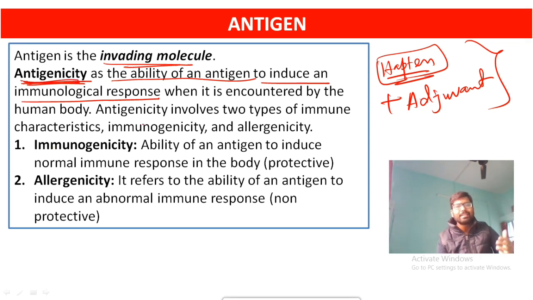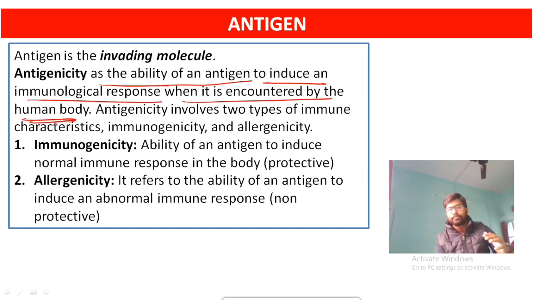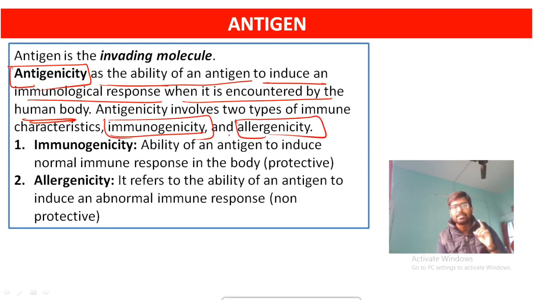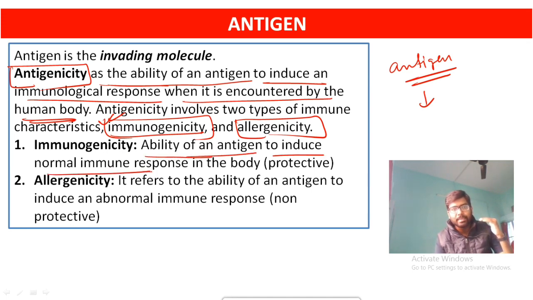So antigenicity, what is antigenicity? It is the ability of an antigen to induce an immunological response when it is encountered by the human body. Okay, and antigenicity can be of two types. One is your immunogenicity, okay, and another is your allergenicity. That means immunogenicity means your antigen is going to invade in your body, that is okay, but उसके बाद जो आपका इम्यून रिस्पॉन्स जो जनरेट होगा, सो वो नॉर्मल है कि एबनॉर्मल है. जो ability of antigen to induce normal immune responses in the body, that is your immunogenicity.